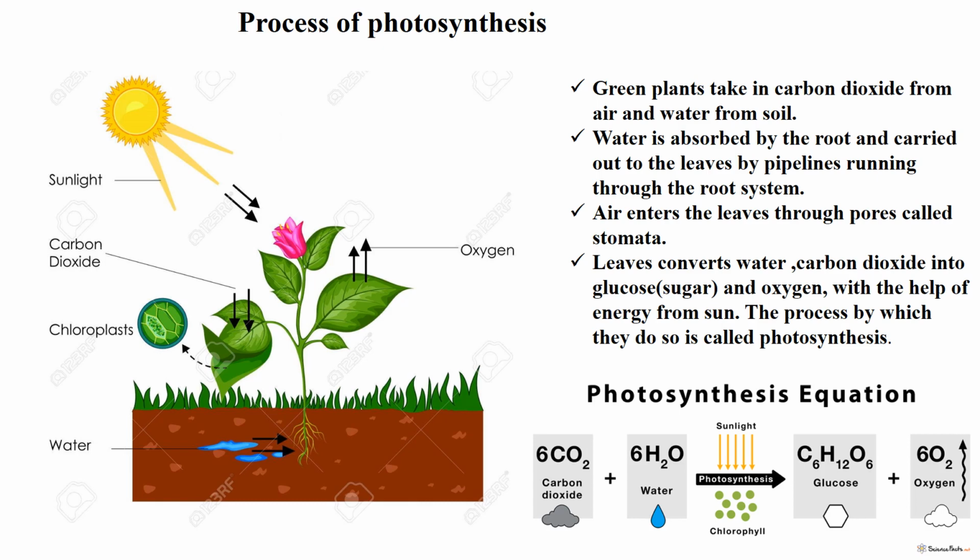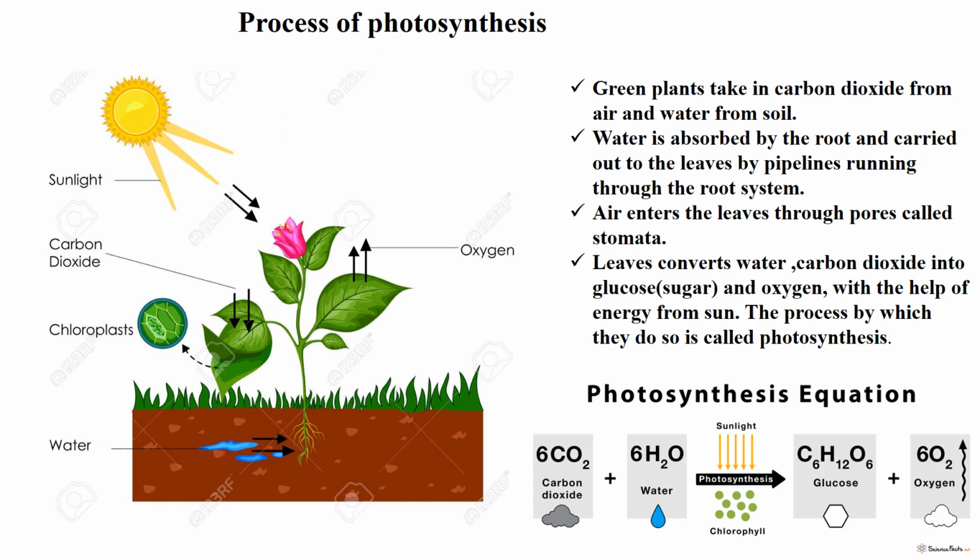One thing you have to remember is that it is not necessary that all the steps take place at the same time. For example, desert plants take in carbon dioxide at night, and it is converted into an intermediate product at night. But at night, due to lack of sunlight, they cannot prepare their food.